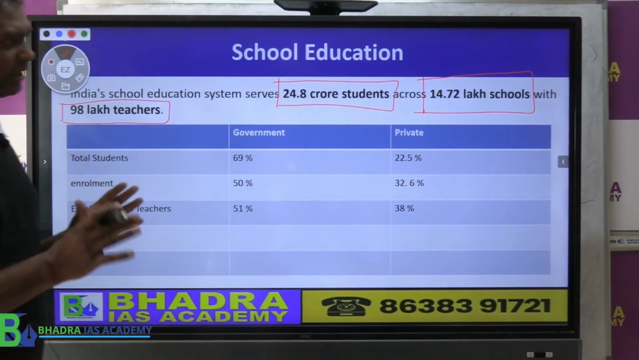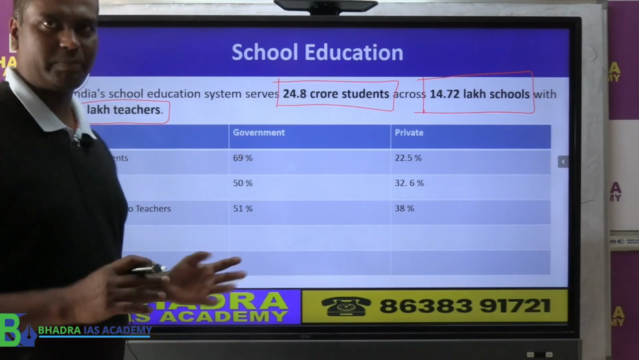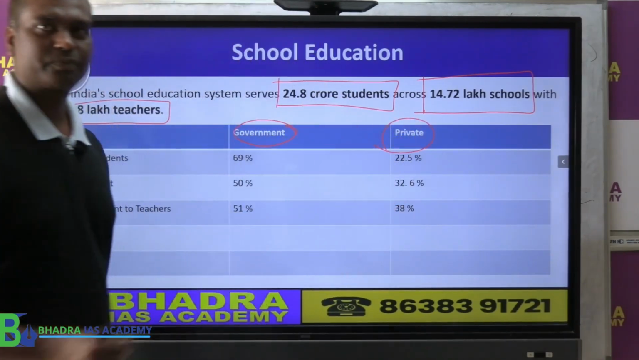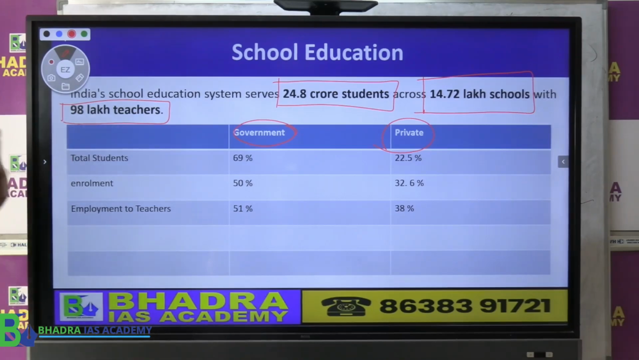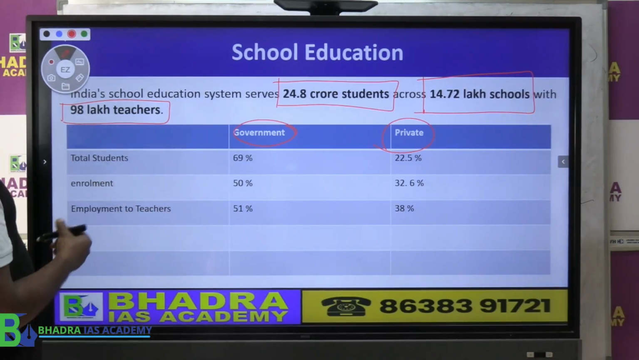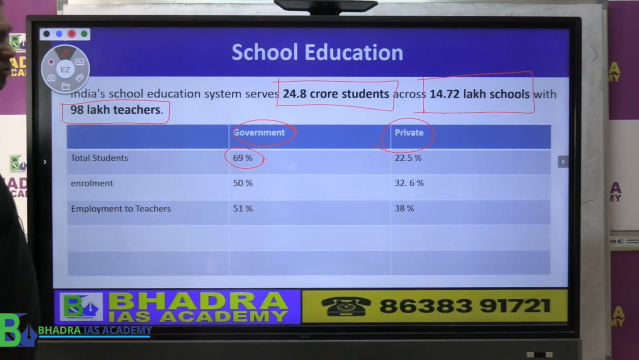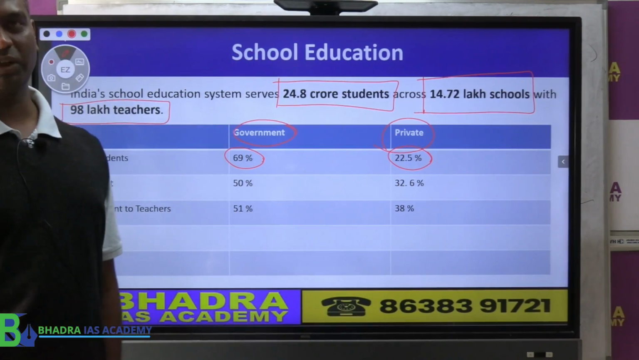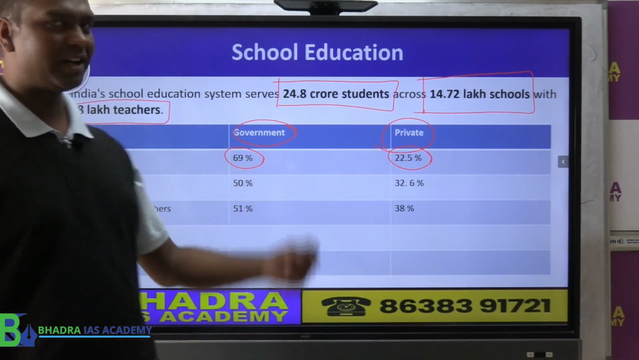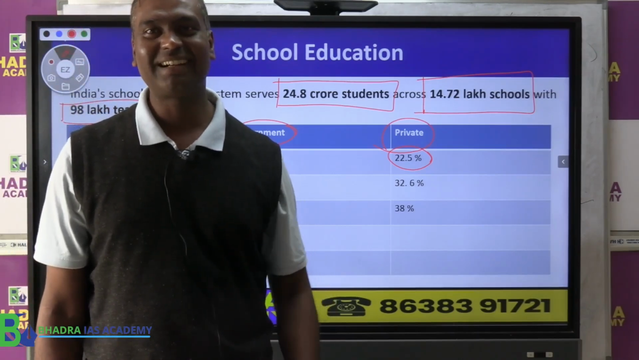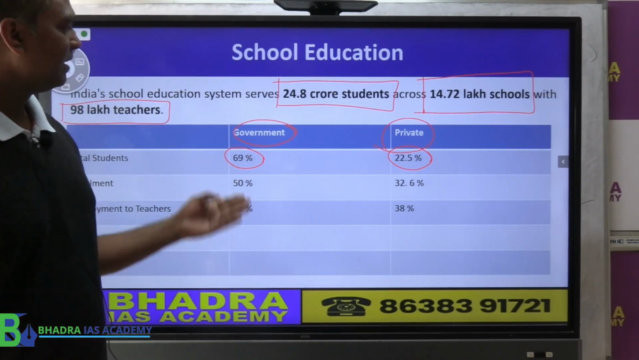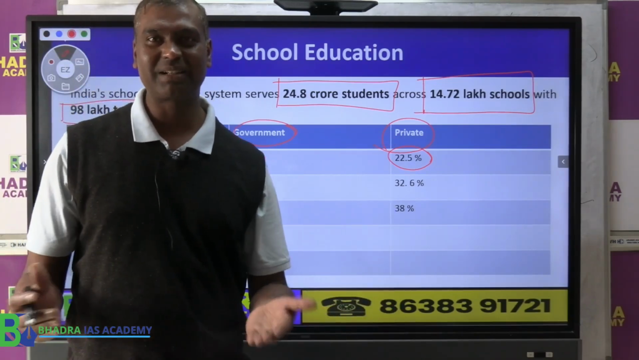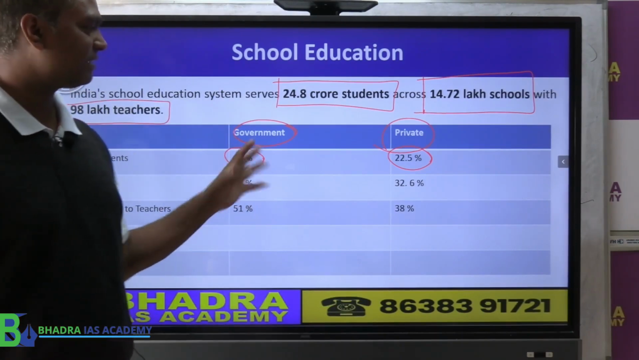Now, the government is trying to give details, so I tried to make one table to make things easier. The government has compared government school and private school. Government schools are catering to about 69% of students, and the private sector to 22.5% of students. But if you total this, it doesn't come to 100. Somewhere there is a statistical mismatch, because 69, say even 70, plus 22 means 92. What happens to the remaining percentage? That missing part is not matching.